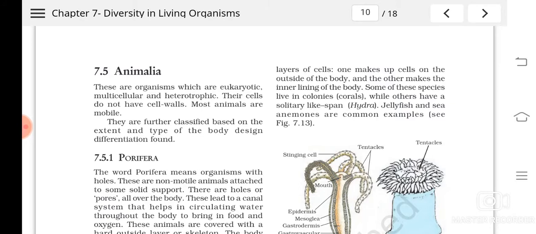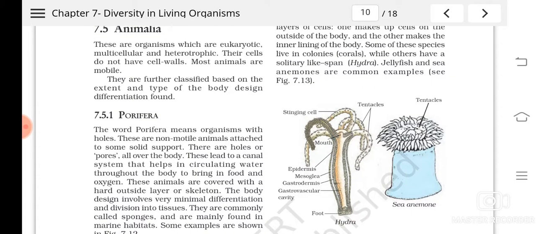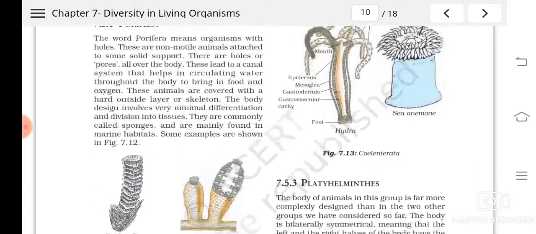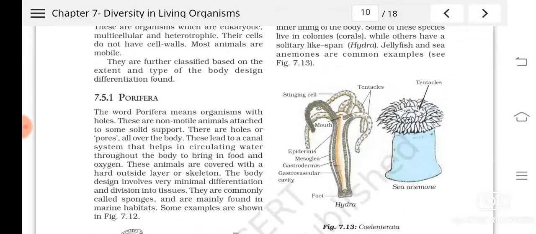Understood? Some of these organisms are colonial forms, as I said. Have you heard about corals, coral reefs and all? Some of these organisms live in colonies; an example is corals. Some others live as solitary organisms, meaning they live alone; an example is hydra. Then jellyfish, sea anemone, etc. come under this.